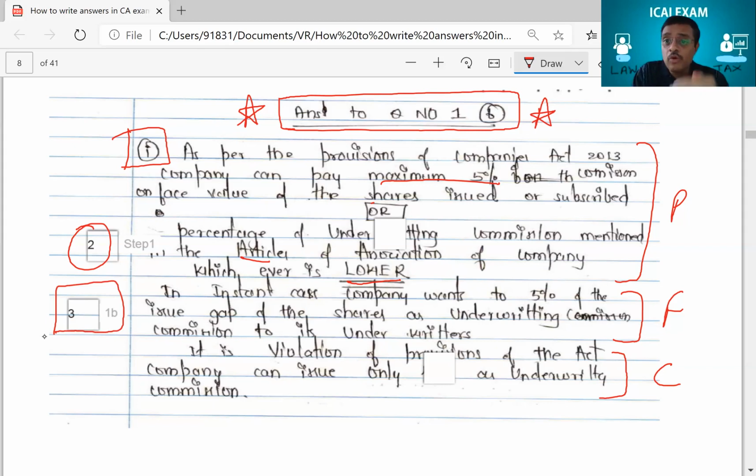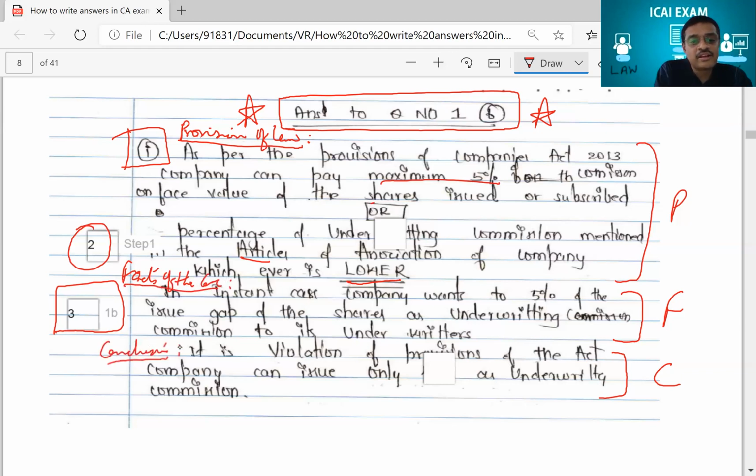To make it even better, I will advise you like this. When you start the first paragraph, write the heading as provision of law. Write one heading called provision of law, underline that, and then write the first paragraph. When you're writing the second paragraph, write it as facts of the case. Write one heading calling it facts of the case, and then write it. Then you write conclusion, and then you write the conclusion what you want to give.